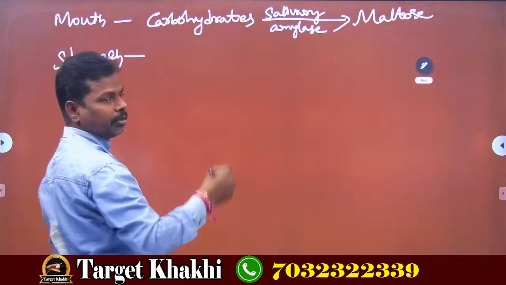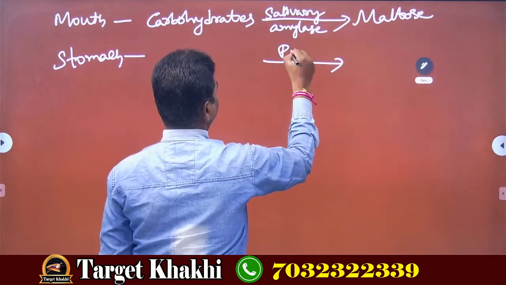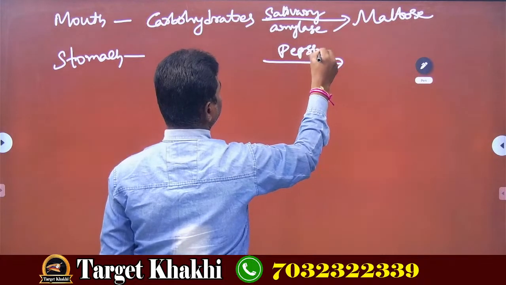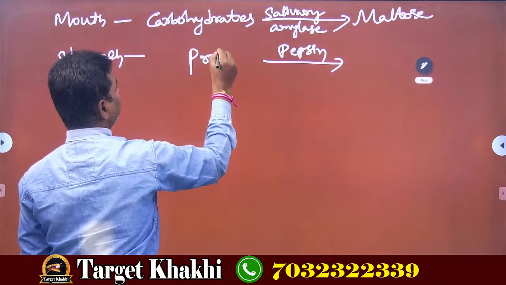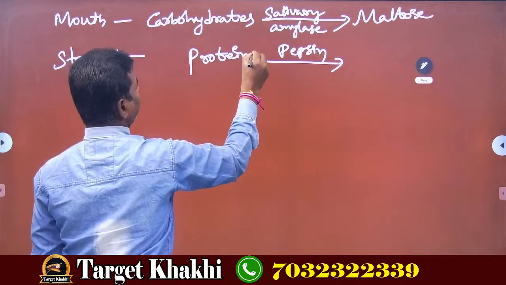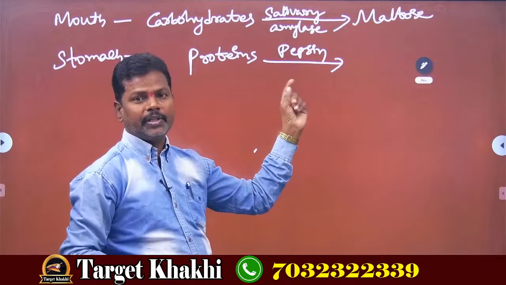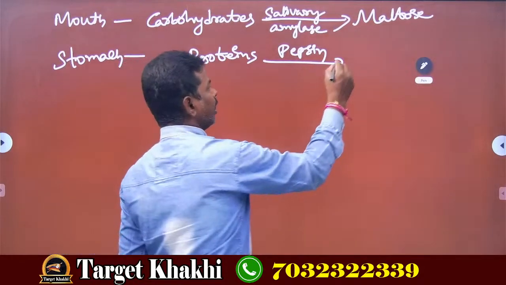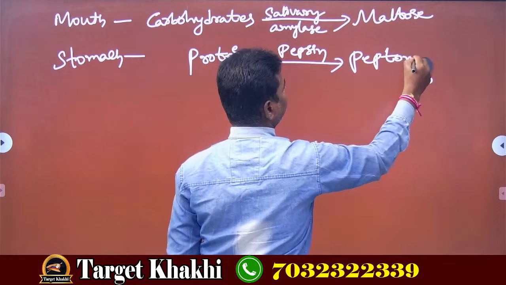So in the stomach, with the help of pepsin enzyme, proteins are digested. This one you have to know. Proteins are converted into a new product called peptones.